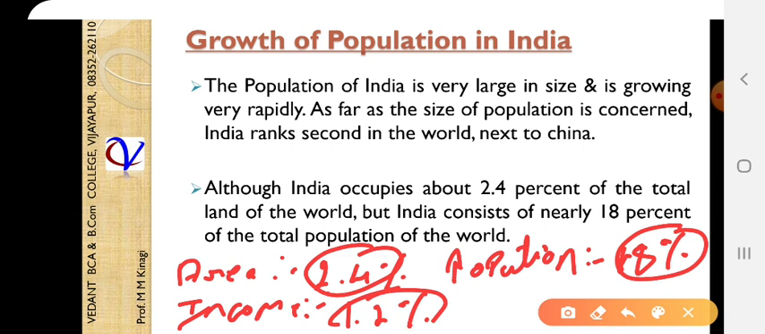So what we are analyzing here, if we analyze these three figures, we can identify that the population is more, the area is less, and the income is lesser than that. So it clearly shows that the population is rapidly growing. So we need to take care of those things here.